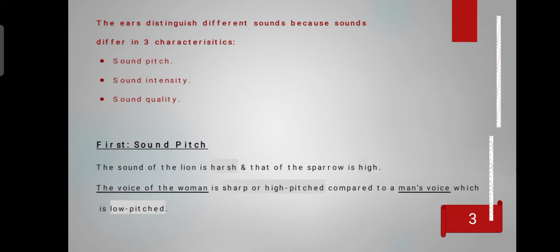So what is the meaning of sound pitch? It's the property by which the ear distinguishes between harsh voices and soft or sharp voices. Harsh voices like a man or a lion. Sharp voices like a sparrow or the voice of a woman. Next.